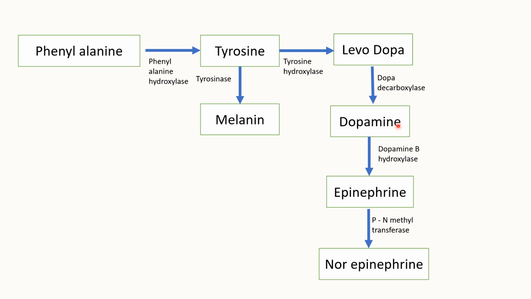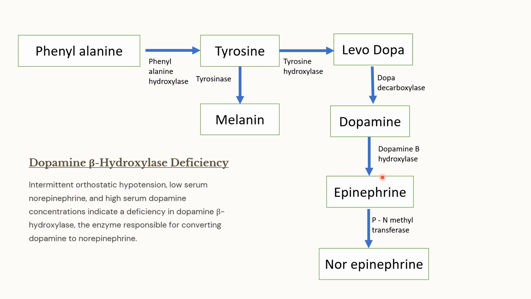So what is the enzyme that is deficient? The deficient enzyme is dopamine beta hydroxylase. Why should there be orthostatic hypotension? Because epinephrine and norepinephrine are very much important to maintain our blood pressure. So therefore, absence of this will result in intermittent orthostatic hypotension.